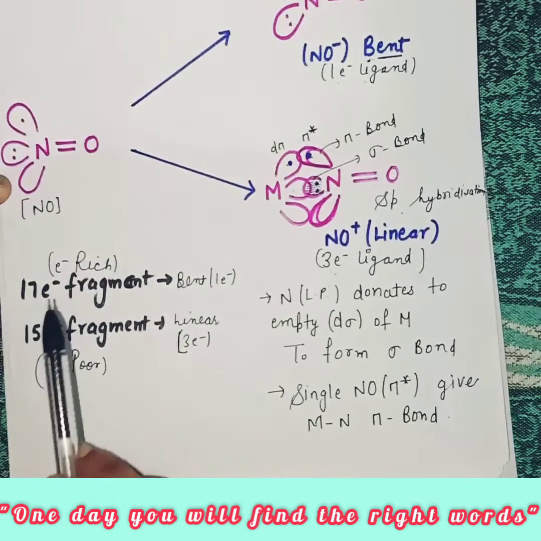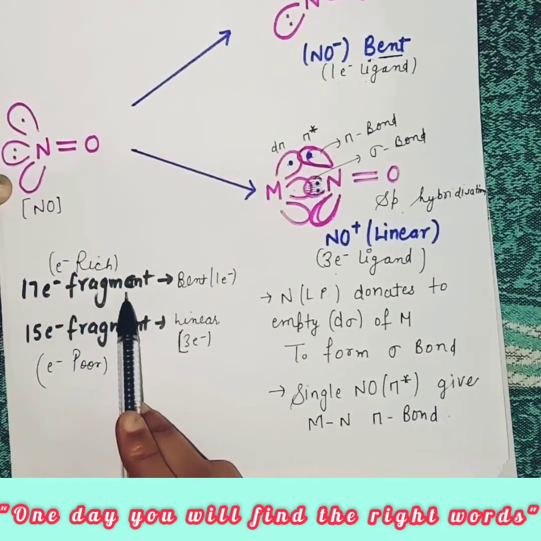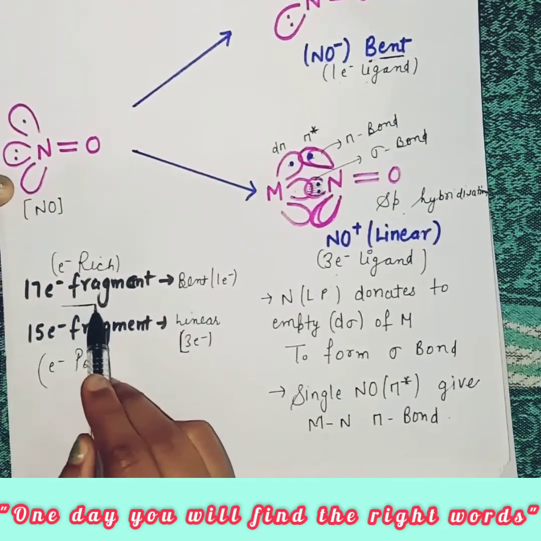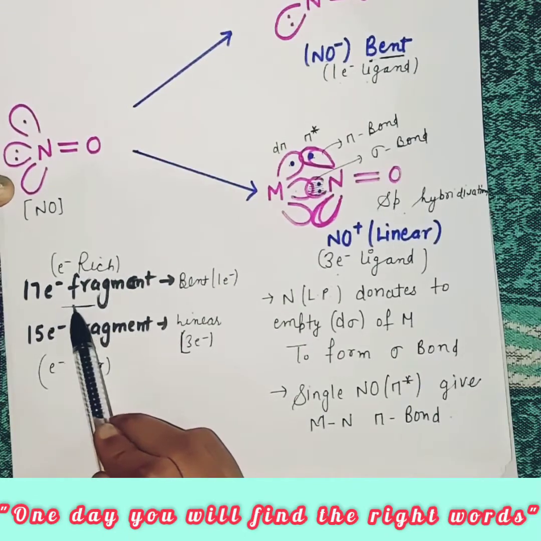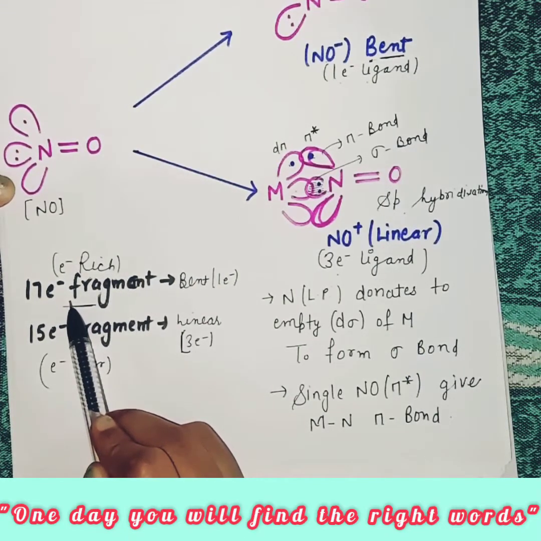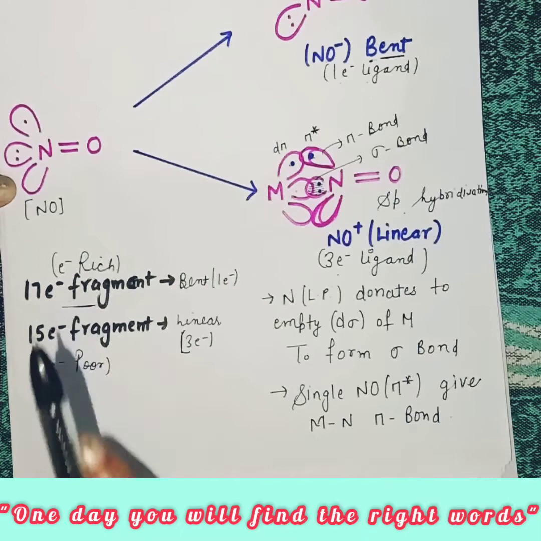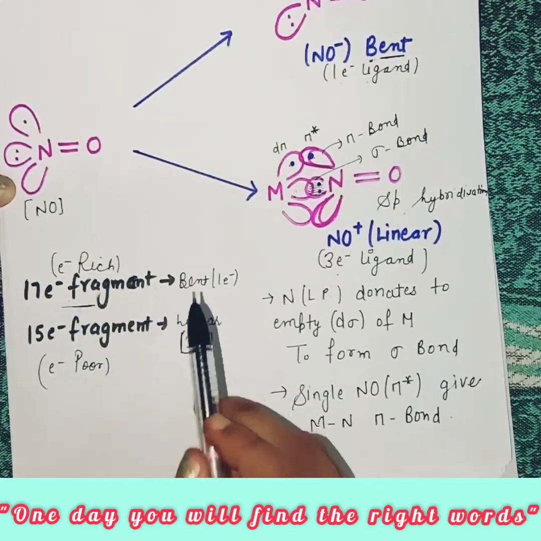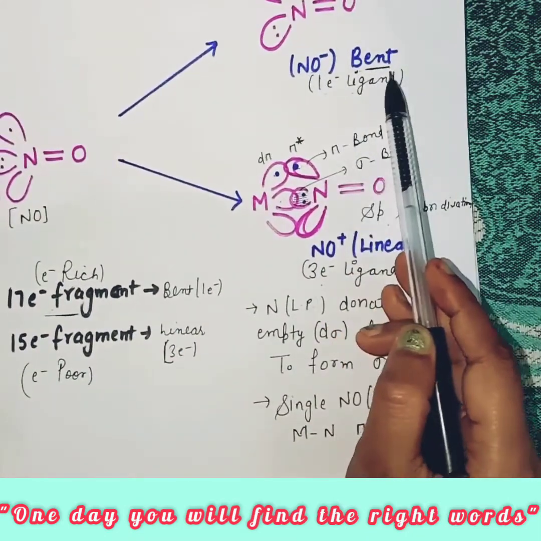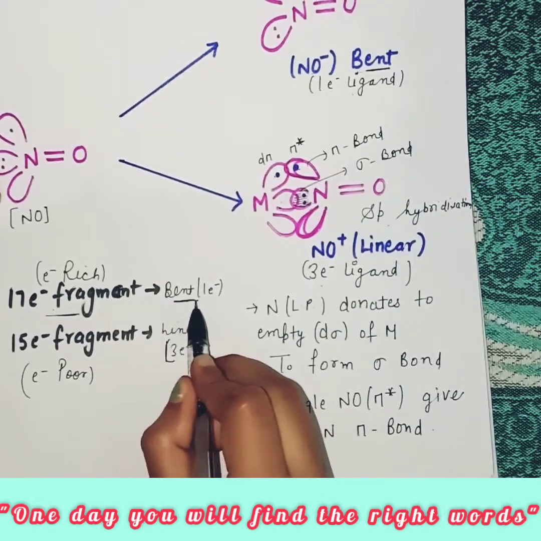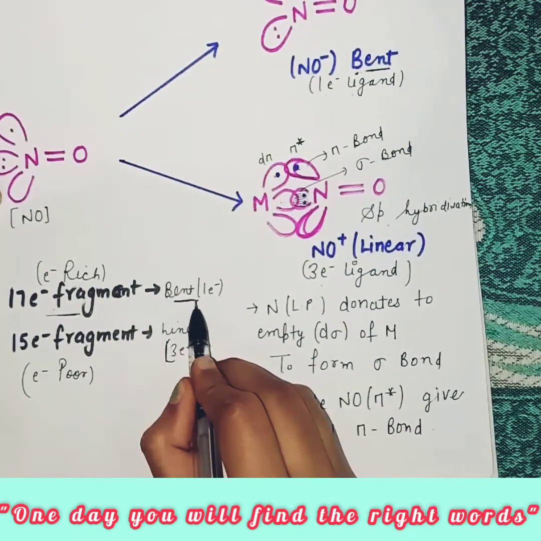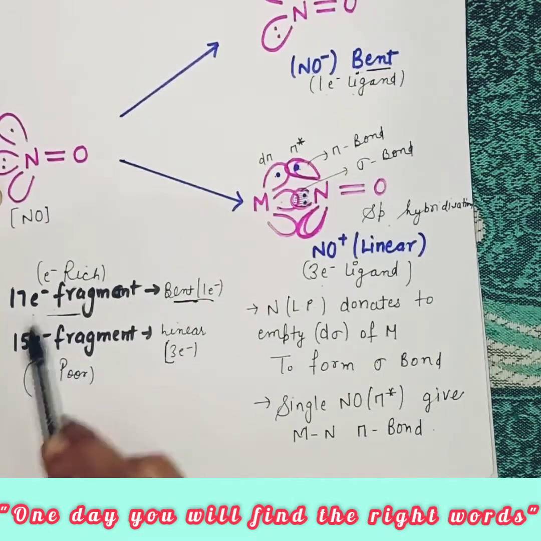So in any complex, if we have a 17 electron fragment, it is electron rich. It means it needs only 1 electron to complete the 18 electron rule. So students, we know NO negative donates 1 electron. So here the nitrosyl group is in bent bonding and it donates 1 electron and completes its 18 electrons.